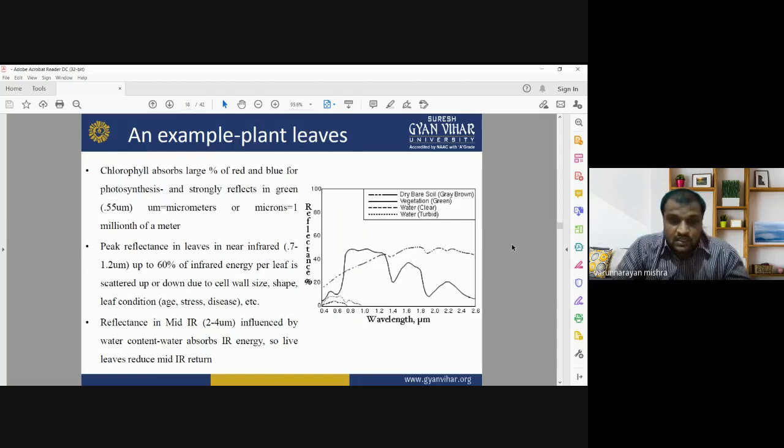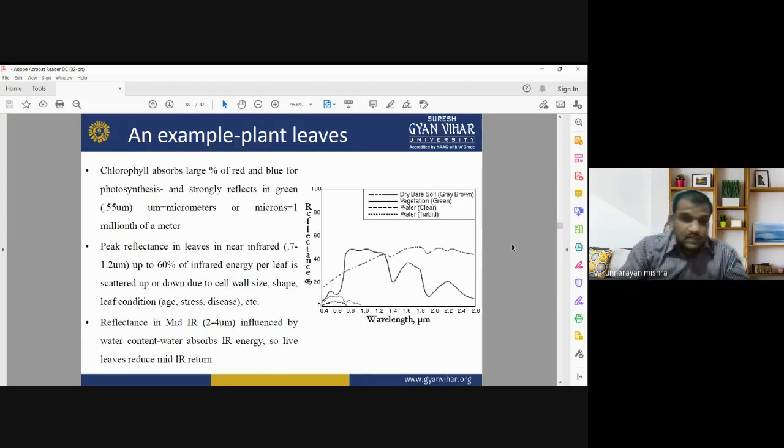So this is the figure in this slide. The spectral response of soil, vegetation, and water is shown at different wavelength intervals. You can see here vegetation has high reflectance in the near infrared portion of the electromagnetic radiation, whereas water absorbs almost all the radiation and has only a very small reflectance in the visible portion, whereas soil has an almost linear reflectance pattern at different wavelength intervals.